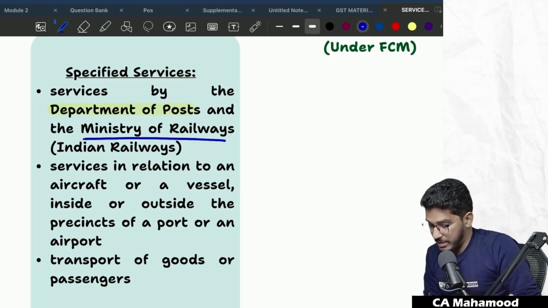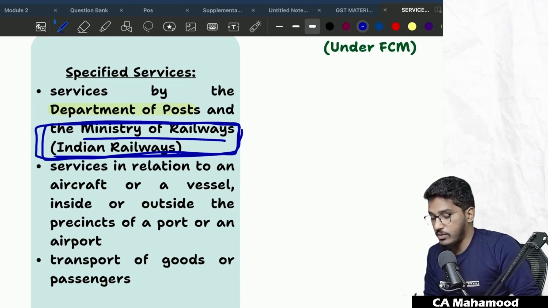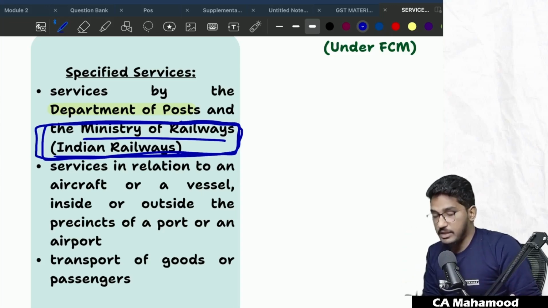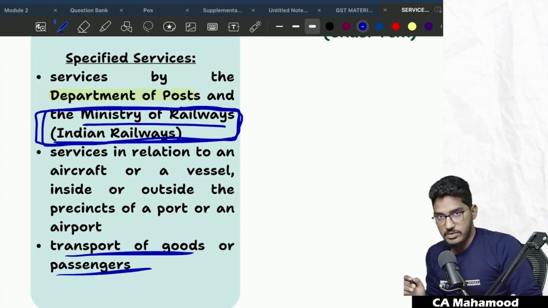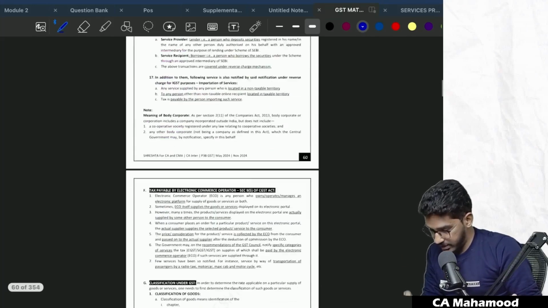See, this is one amendment. In the specified services, they have added one more category, the Ministry of Railways, that is Indian Railways. They are also always taxable. Earlier, under specified services, the provision used to say services by the Department of Post, services in relation to an aircraft or a vessel inside or outside the precincts of a port or an airport, transportation of goods or passengers. Let me be specific about what I'm trying to say here.